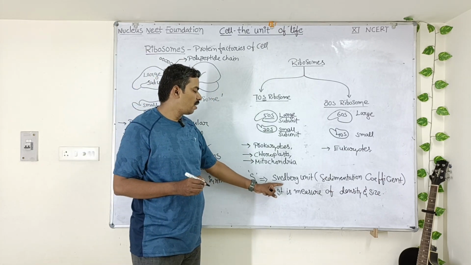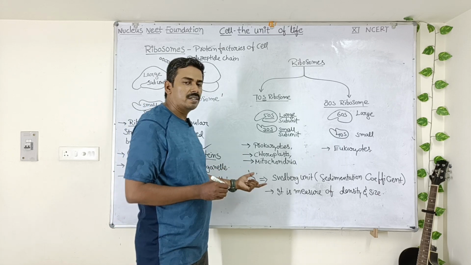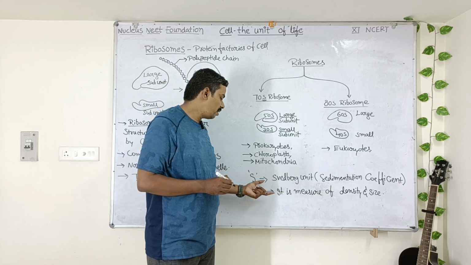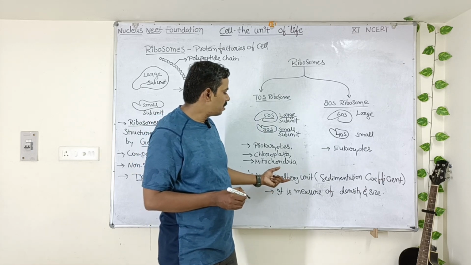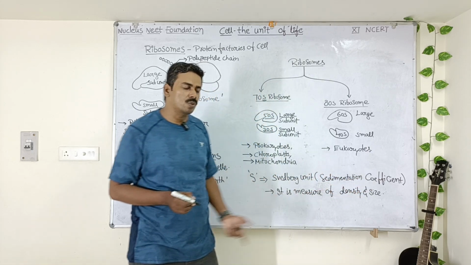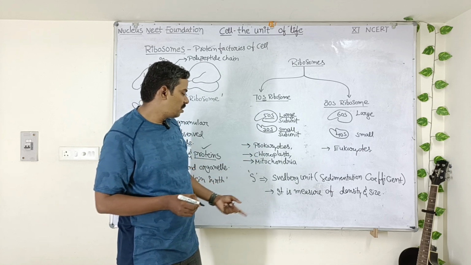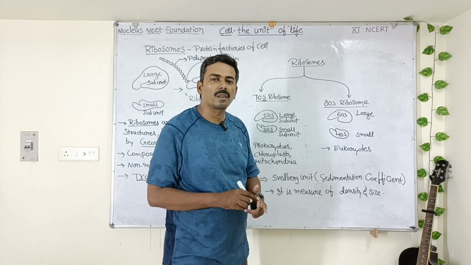S stands for Svedberg unit. The scientist who invented this unit is called Svedberg. That's why S is called Svedberg unit. And what does it represent? It represents the sedimentation coefficient of ribosome. What is sedimentation coefficient? It is a measure of density and size of ribosome.